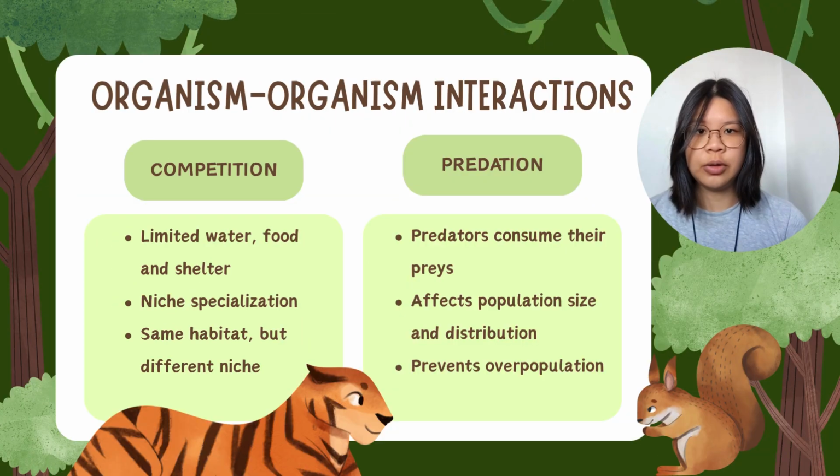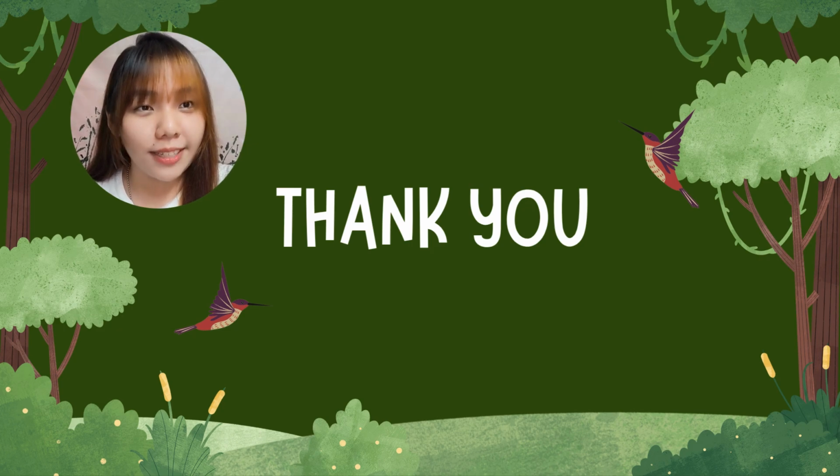Between the different trophic levels, there will also be competition where organisms compete for food, water, and shelter that are limited in supply. To reduce competition, organisms will undergo niche specialization, which means they play different roles although they live in the same habitat. In predation, a predator will hunt and consume its prey. This affects the population size of organisms, and this can prevent overpopulation and also prevent one species from dominating a place. So that is all for our presentation.